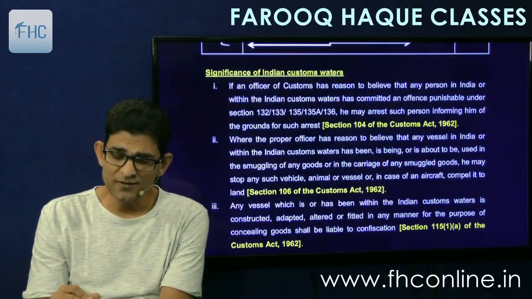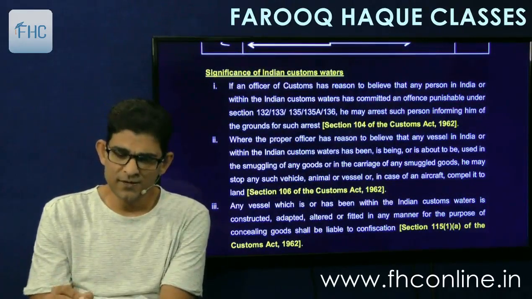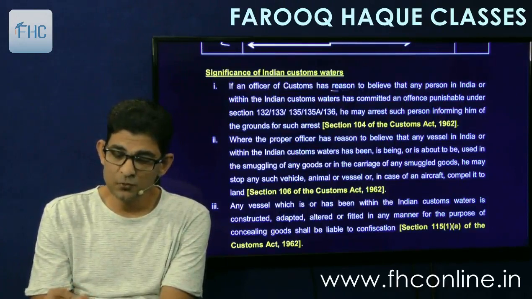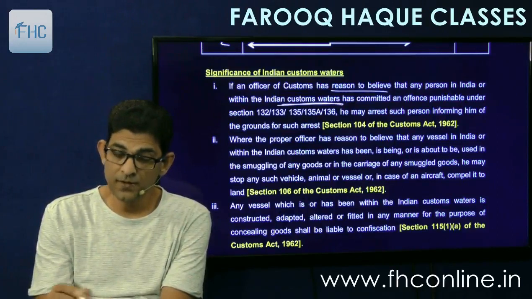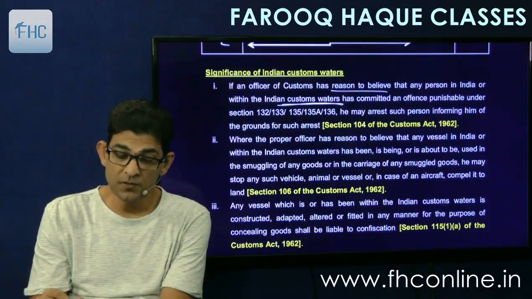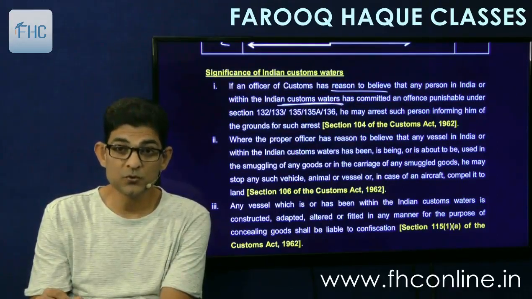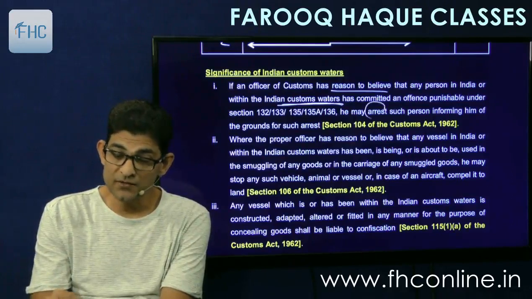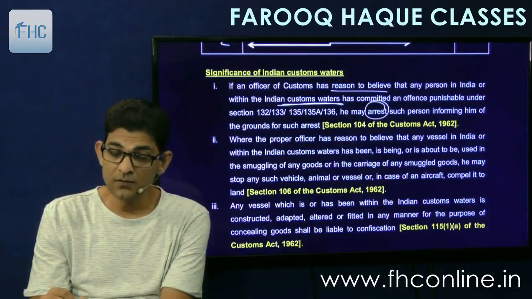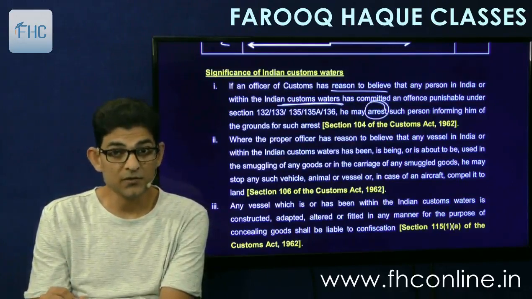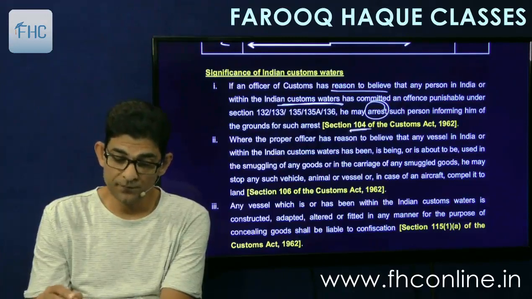And then you will understand, you can just read them right here, that if the officer of customs has reason to believe that any person in India or within Indian customs waters has committed an offence punishable under the specified sections, he may arrest such person, informing him of the grounds of such arrest. Section 104.